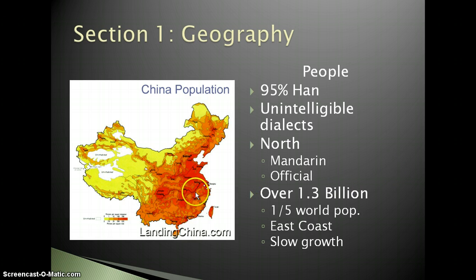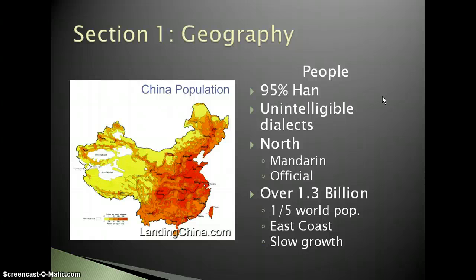So there's a huge population of China. They have over 1 billion people, but the majority of them are all in only half the country. They don't even take up the whole country. Most of it is not livable. Now, 95% of the people are from the ethnic group that is referred to as the Han ethnic group. That's basically sometimes known as just Han Chinese.